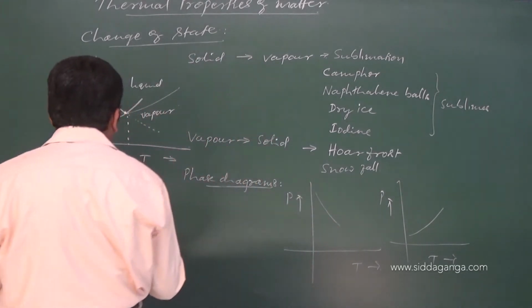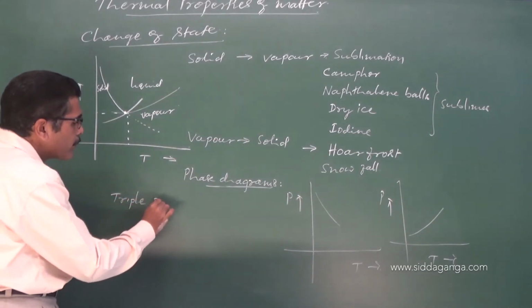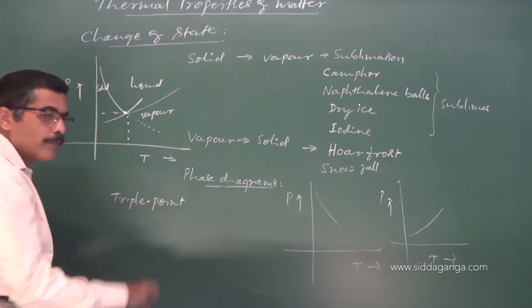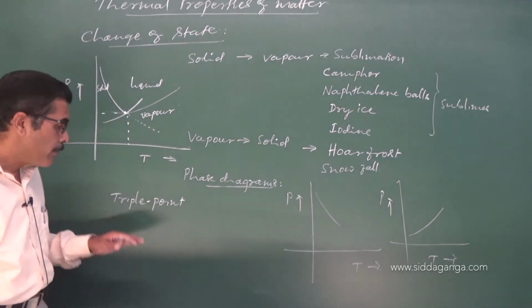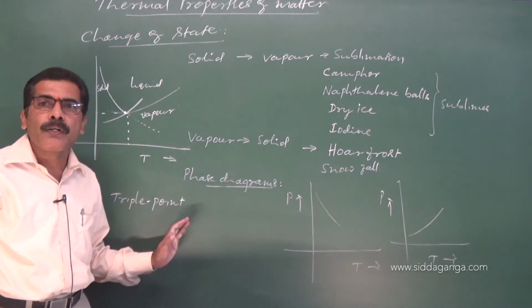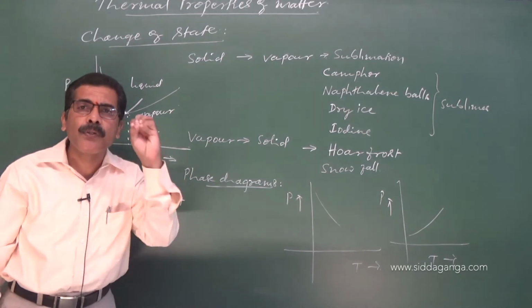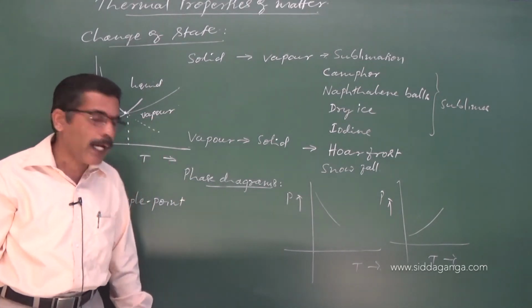We call this the triple point. It is the particular condition of temperature and pressure of a substance wherein all three phases coexist in equilibrium, and that is called the triple point.